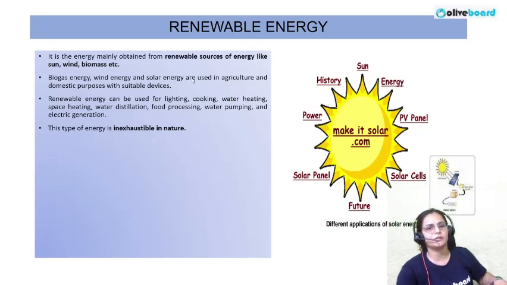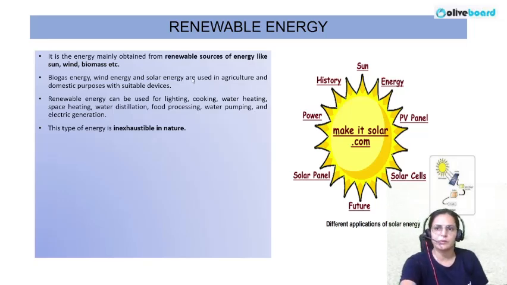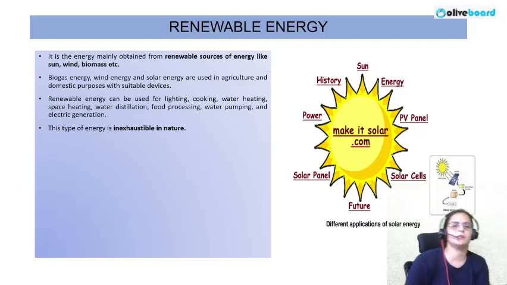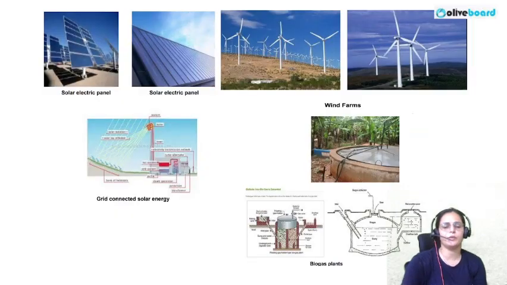Under this, we have solar energy that we can depend upon. We can depend upon wind energy. We can depend upon biogas plants. Okay, so this is all about the renewable energies. Now, moving on, we can have solar electric panels installed.